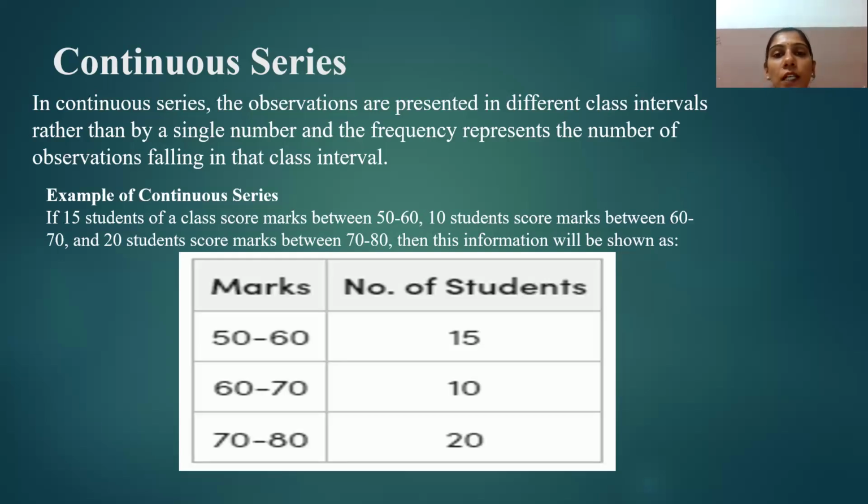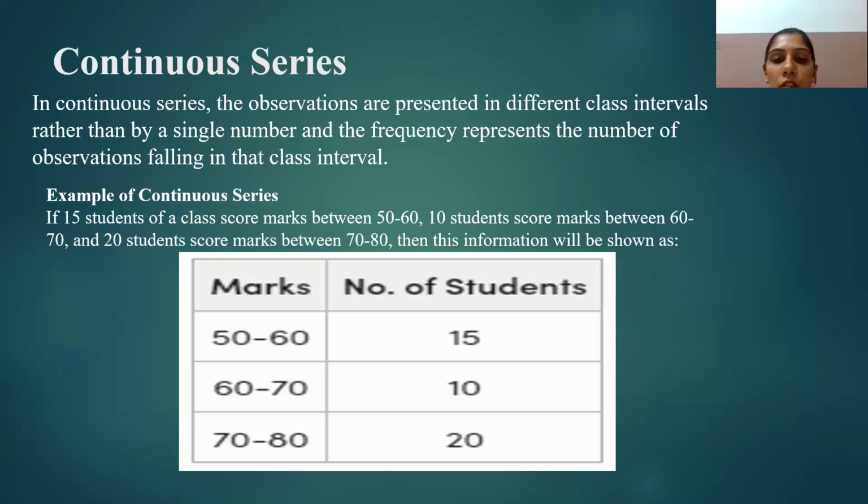The width of the class interval should be such that it is convenient to determine the mid value. The width of the class interval should be equal as far as possible, and it should make it easy to represent the data graphically and analyze it.